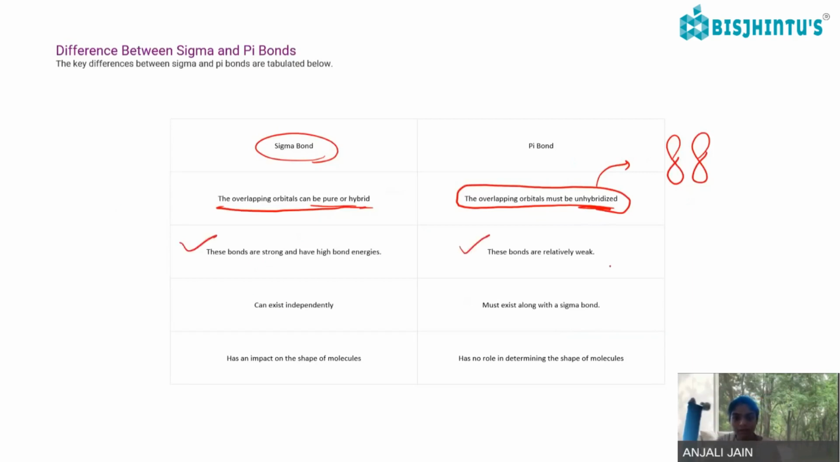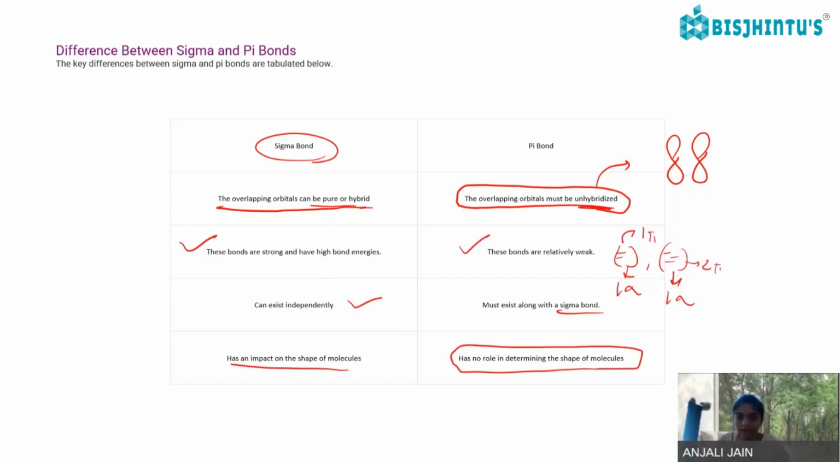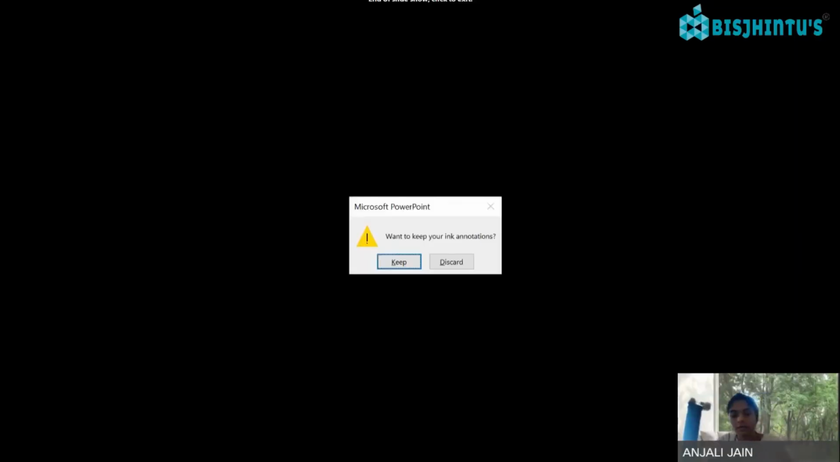Pi bonds are relatively weak. A pi bond comes in double bonded and triple bonded systems and cannot exist independently; it must exist along with a sigma bond. Two pi bonds are there, and one sigma bond is also there. A sigma bond has an impact on the shape of the molecule, whereas a pi bond has no role in determining the shape of the molecule, meaning it does not have any hybridization. The overlapping orbitals must be unhybridized in the case of a pi bond system. So this was for today. Hope you understood the VBT theory and the hybridization, what the sigma bond overlap and pi bond are.